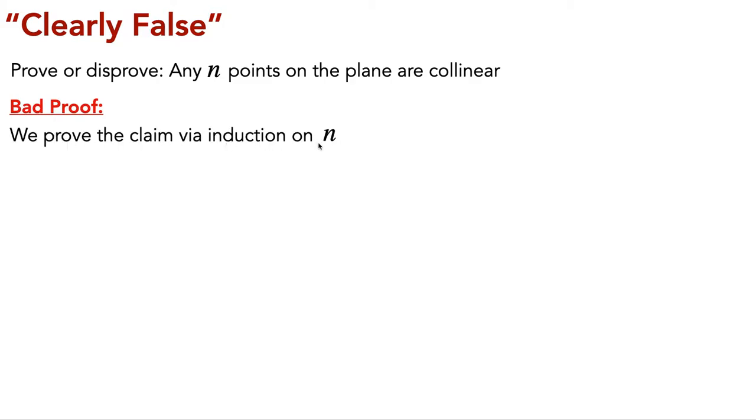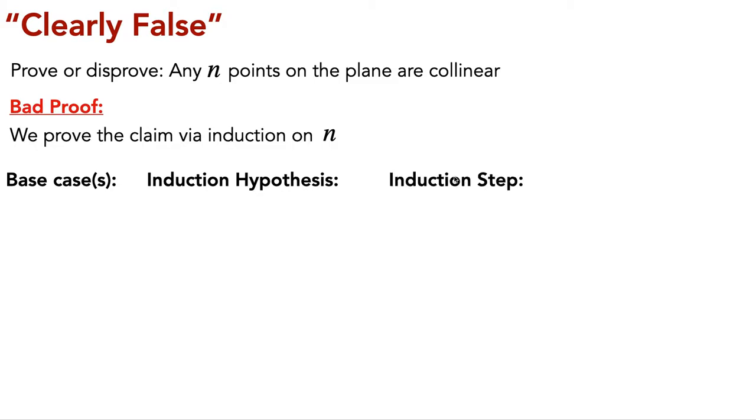And hopefully from concepts or a previous class, you remember the basic steps of induction are your base cases, your induction hypothesis, and your induction step. So our base cases here are going to be when n equals 1 and n equals 2. And these are both actually pretty trivial, because when n equals 1, you can just pick pretty much any line, and of course it's going to be collinear with itself.